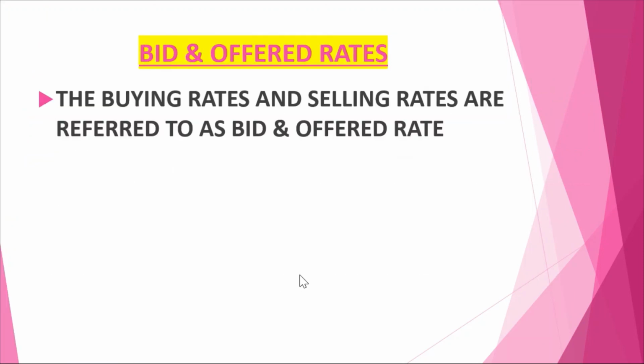And lastly, we just see what is bid and offered rate. So buying rate is nothing but, technically we say now what is the bid rate. Now we don't say buying rate. So bid rate is nothing but buying rate. You can combine with B and P. And selling rate is called the offered rate. Okay. So this is the difference, you can just remember here, when we say bid, what is the bid rate? Okay, bid rate is nothing but buying rate only. And offered rate means this rate offered by the sale.